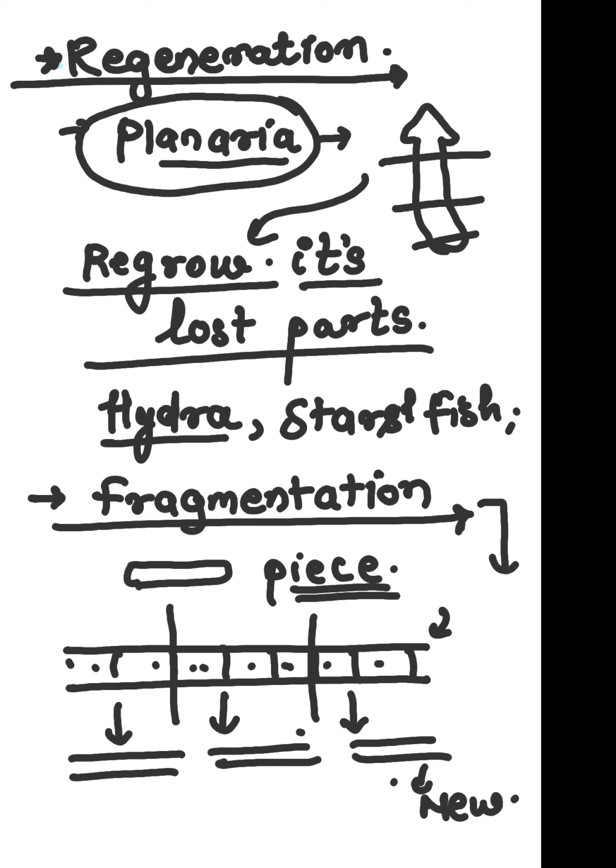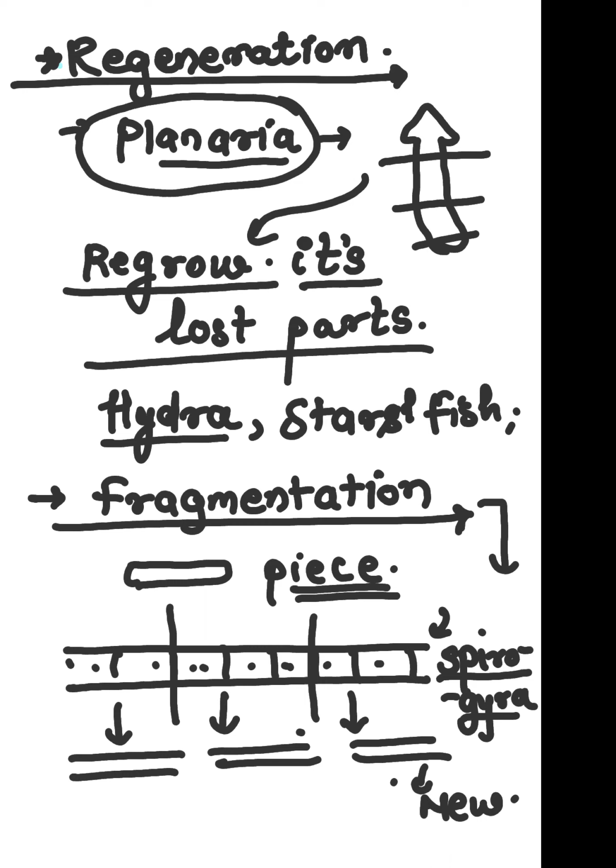Understood? Fragmentation is a process where the organism fragments itself into pieces, and the fragmented portions will regenerate and act as a new organism. Example I give you, Spirogyra. It is a filamentous alga.